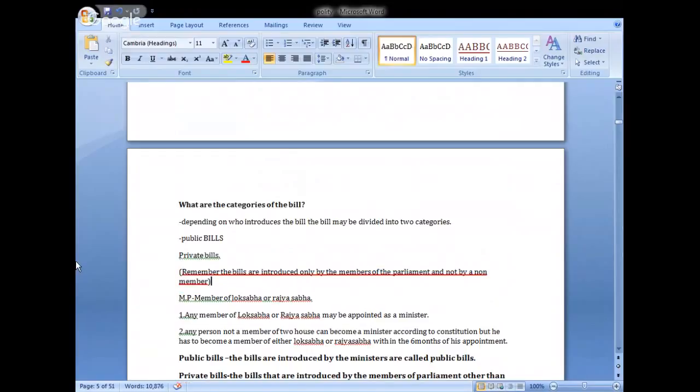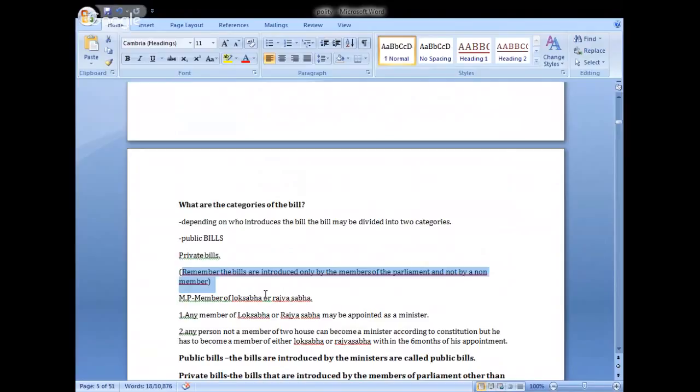Okay, let's continue. The bills are introduced only by the members of the parliament and not by a non-member.